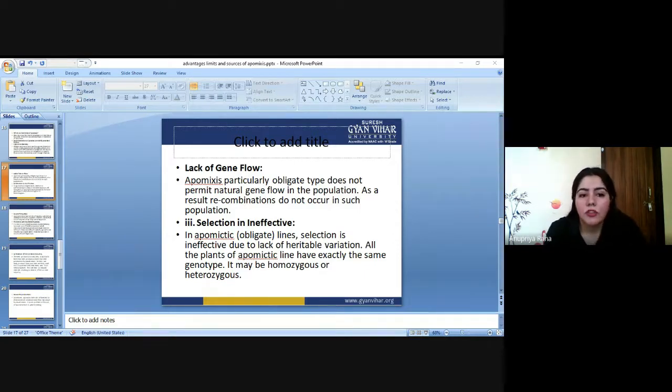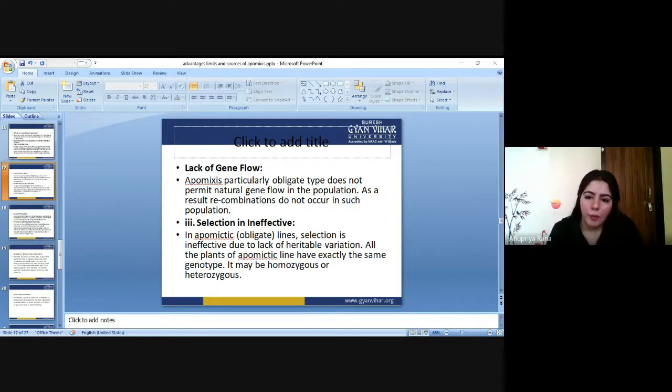Third is that selection is ineffective. The same thing I told you about here: selection is ineffective due to lack of heritable variation, and all the plants of apomictic lines have exactly the same genotype. So if you wanted to select something, like you go to a shop and you want to buy a shirt, you have options. There are options like a red color shirt, a yellow color shirt, and the design will be different, so you have a choice to make. You can easily select something out of those things.